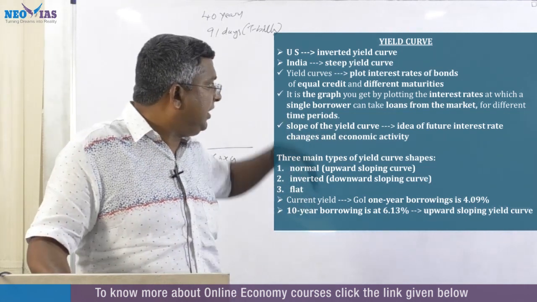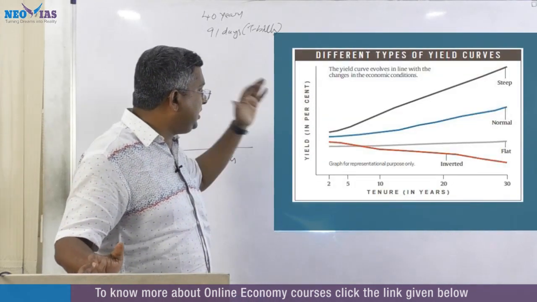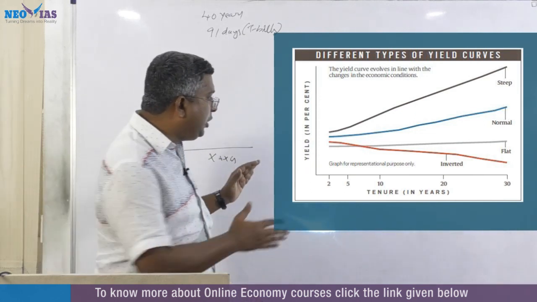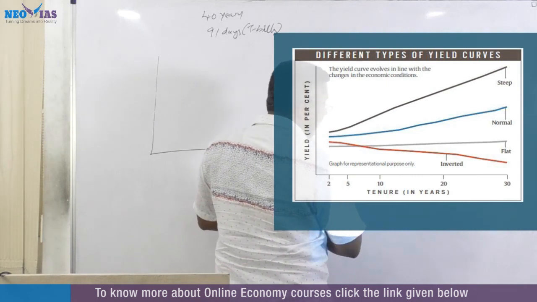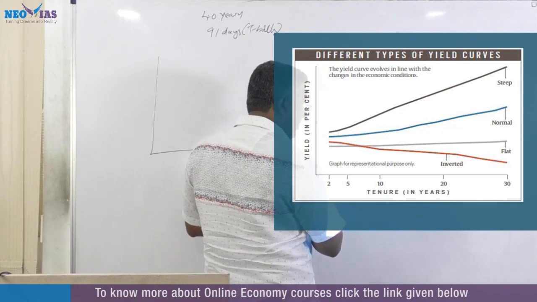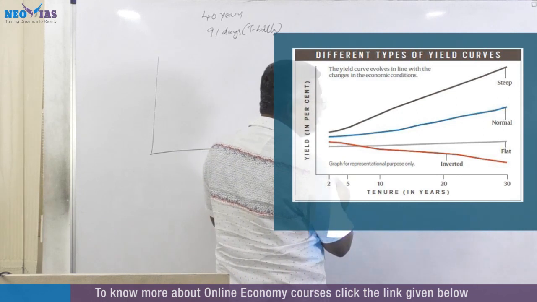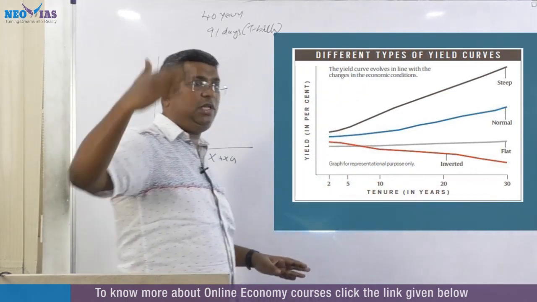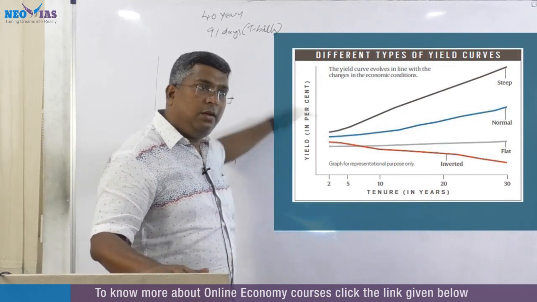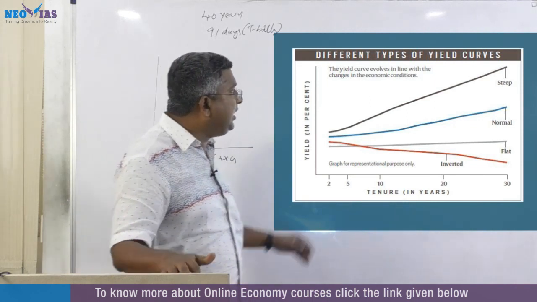Now I will come back to this PPT. Just take this picture into your mind. Everything is explained here, you know what a yield curve is. Now look at the x-axis. It's tenure. I told you it can start from anywhere, but here it is showing from 2 year till 30 year. But in India, it can go up to 40 year. Here the y-axis is yield in percentage, the rate of return in percentage. This is tenure in years. Now we'll take one by one.